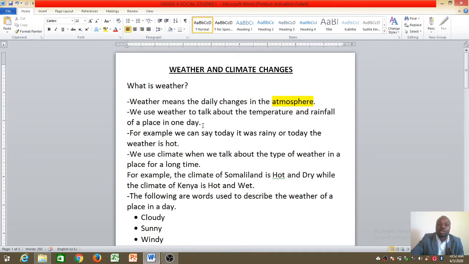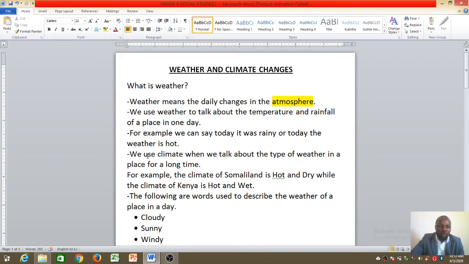And the two key words are temperature and rainfall. For example, we can say it was rainy, or today the weather is hot. When we talk about rainy, it means we are talking about rainfall, that today there was rain. When you say the weather is hot, it's because the temperature is high.